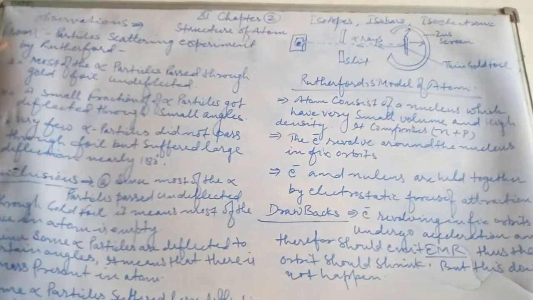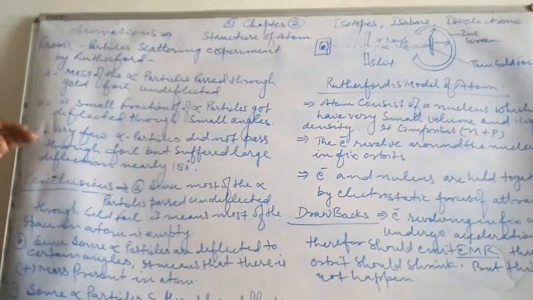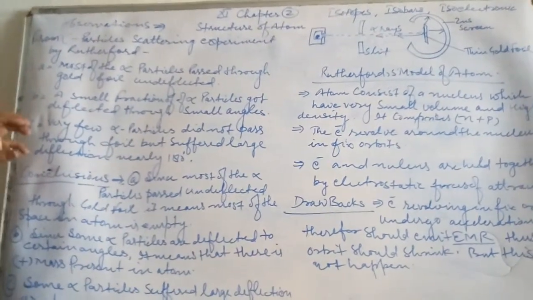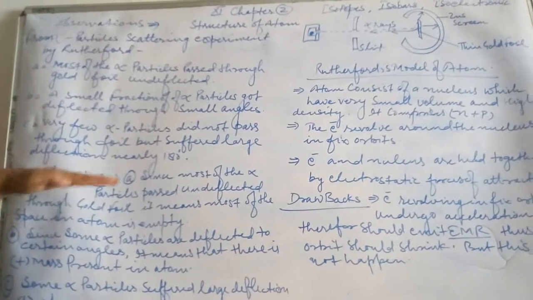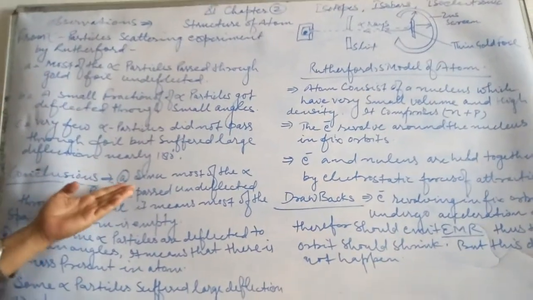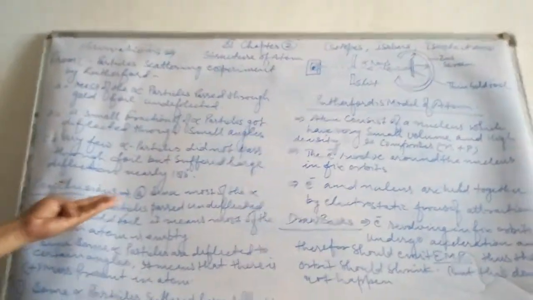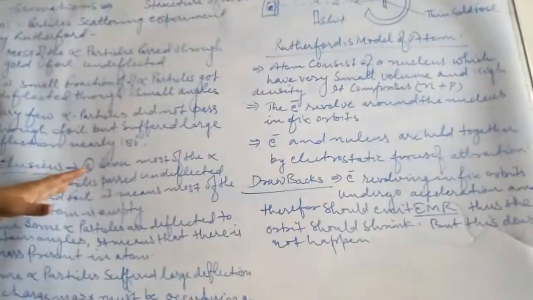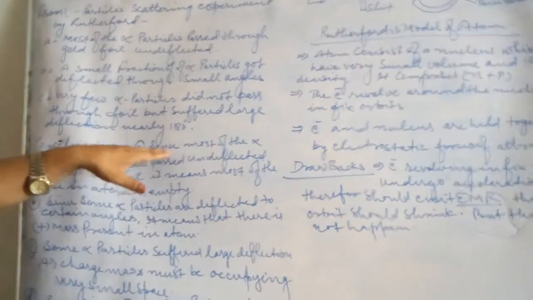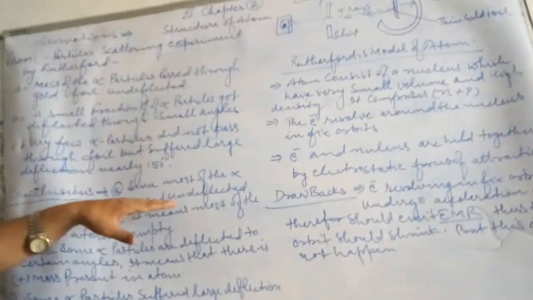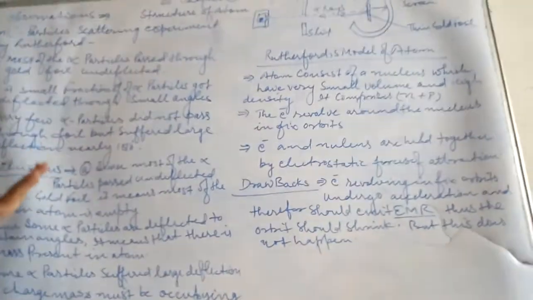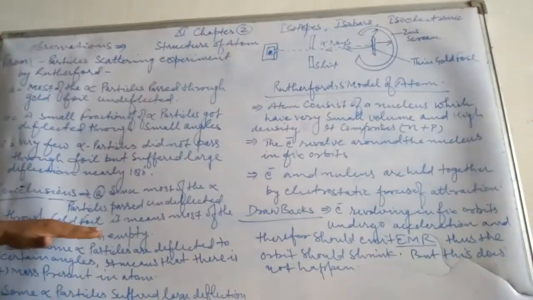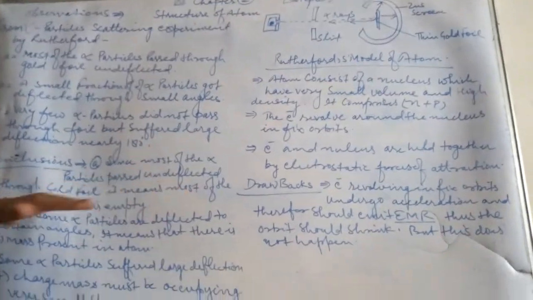So after the three different observations, what conclusions were drawn by Lord Rutherford? Let you all see. Children, the first observation and conclusion was, since most of the alpha particles passed undeflected through gold foil, it means most of the space in the atom is empty.